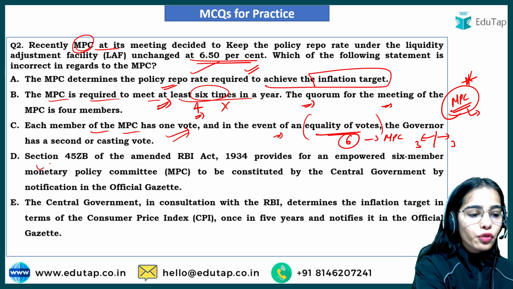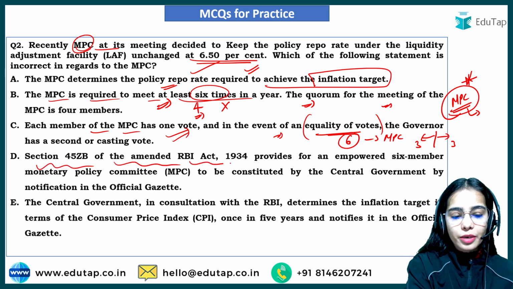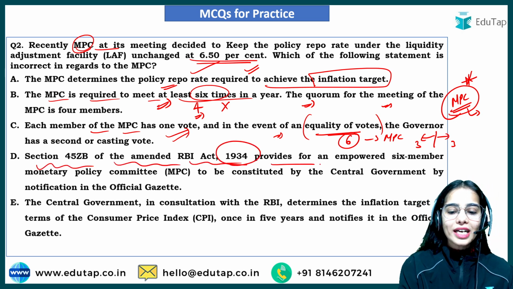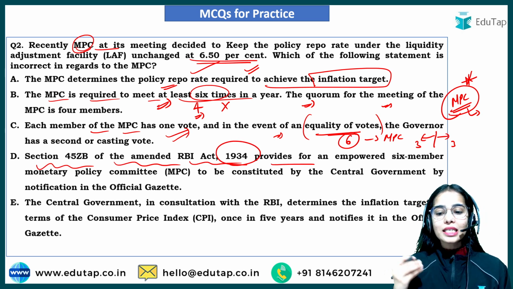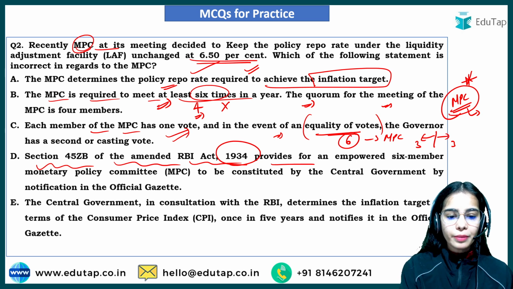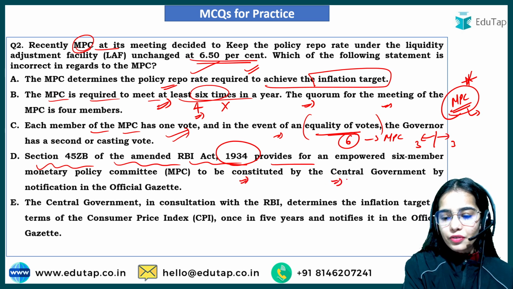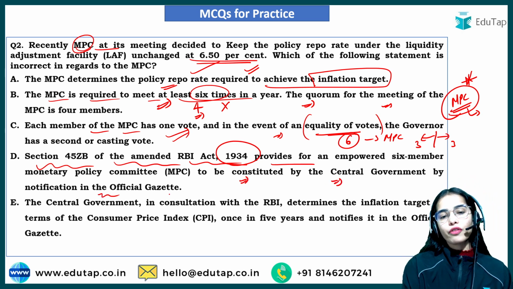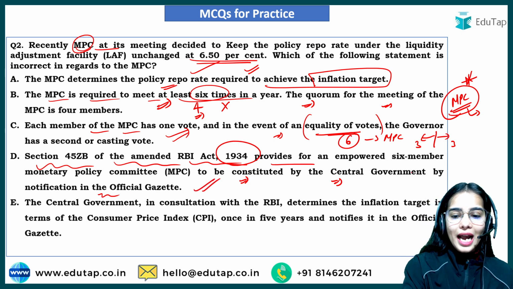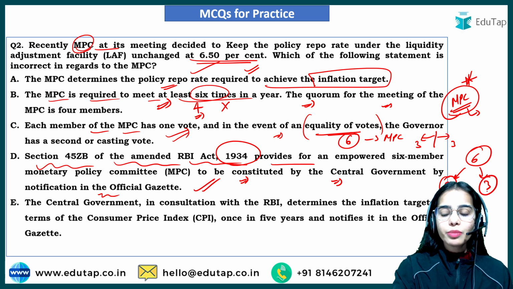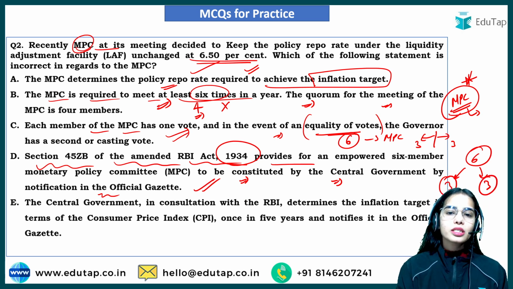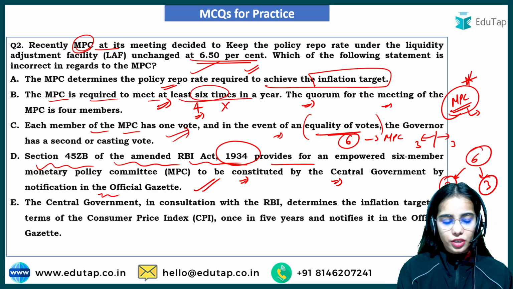Section 45ZB of the amended RBI Act of 1934 provides for an empowered 6-member MPC. As I have told you, there are 6 members in the Monetary Policy Committee, to be constituted by the central government by notification in the official gazette. So this is correct, and of the 6 members, 3 members are from the Reserve Bank of India and 3 members are nominated by the central government. Okay, they are appointed by the central government.